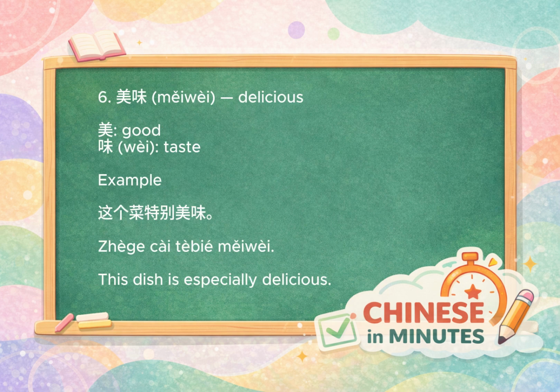And very similar is měiwèi. Wei means taste, so literally good taste. In real usage, it simply means delicious. 这个菜特别美味. This dish is really delicious.